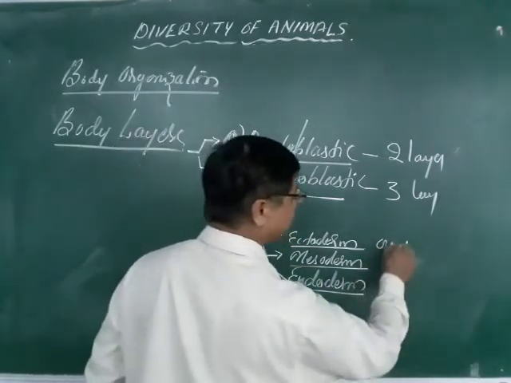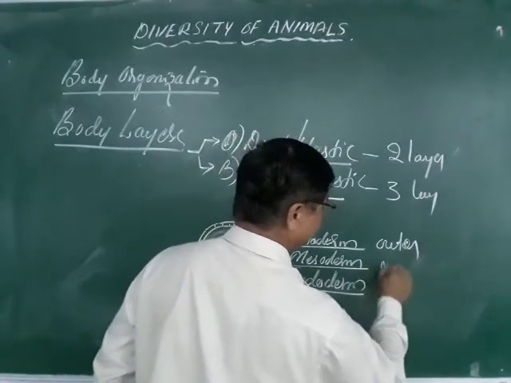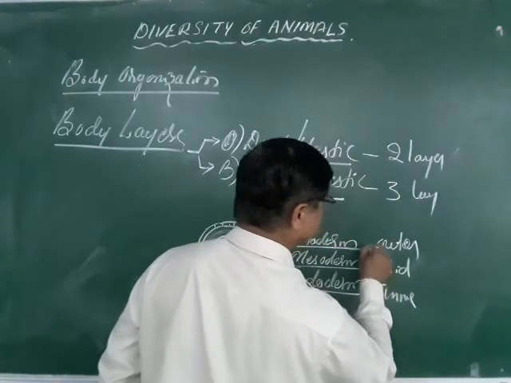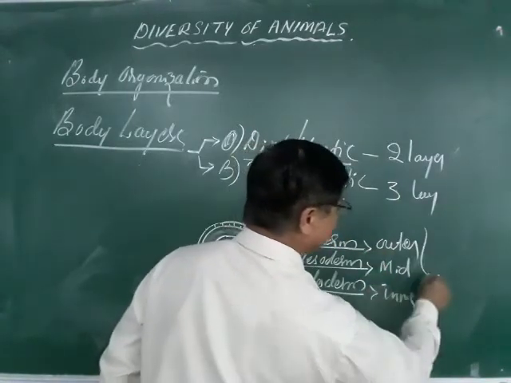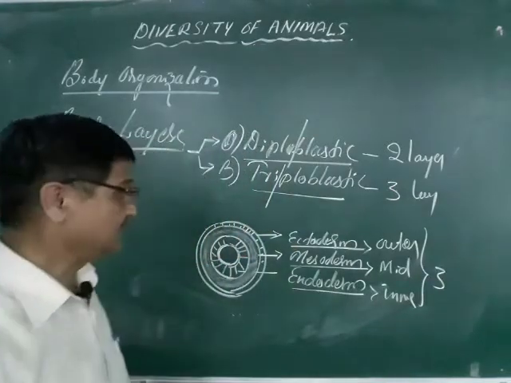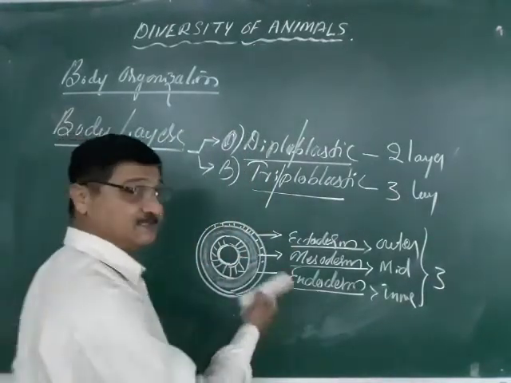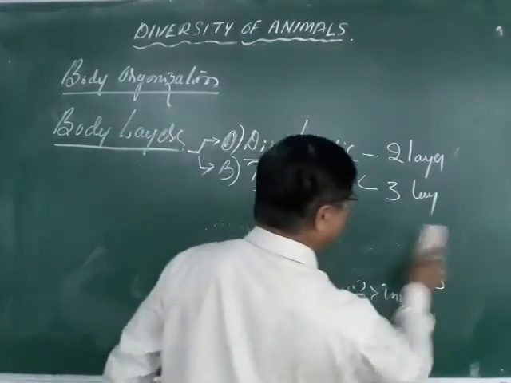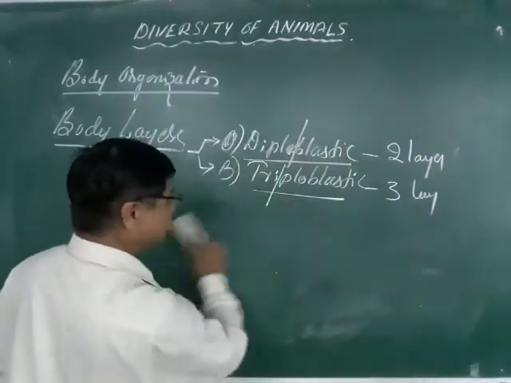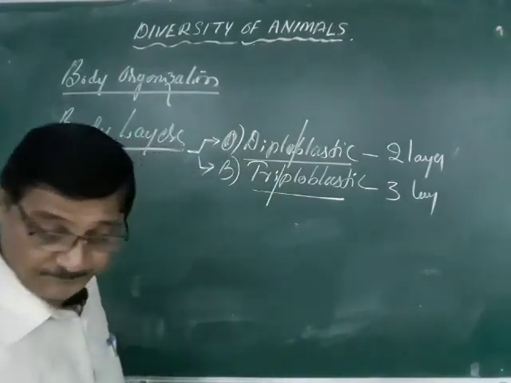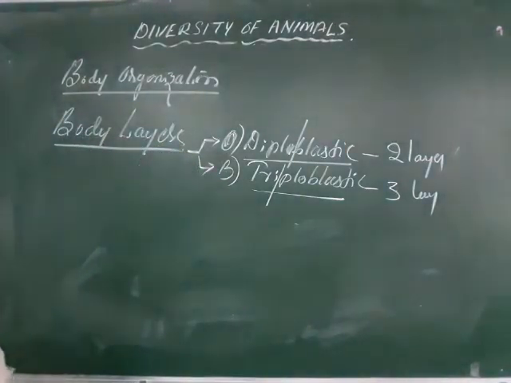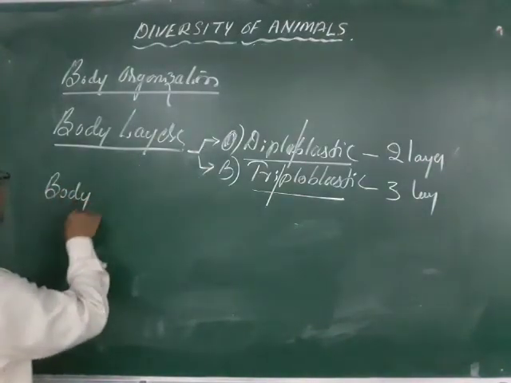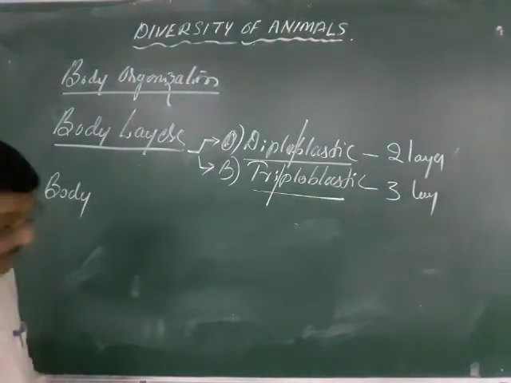This is the outer, this is the middle, and this is the inner. So these are called the three layers. The typical example, vertebrates, higher vertebrates and animals come under that one. So this is called the body layers, and with reference to these body layers, again there is the body cavity. So one more term you can see, the body cavity.